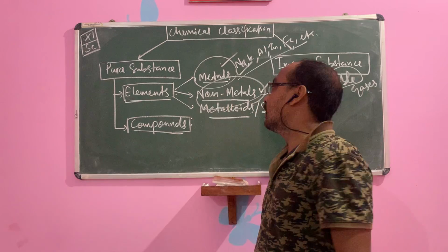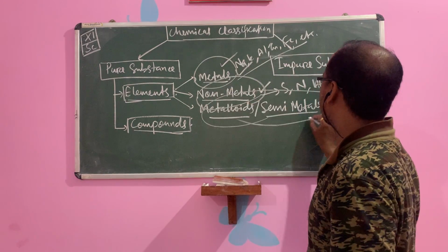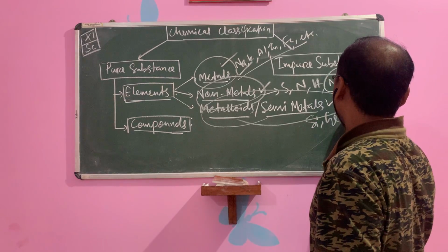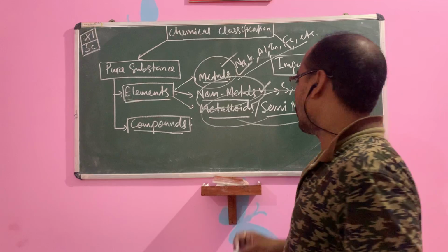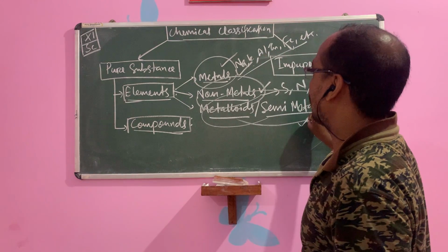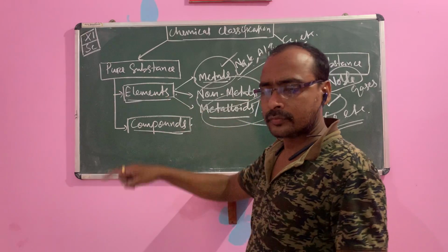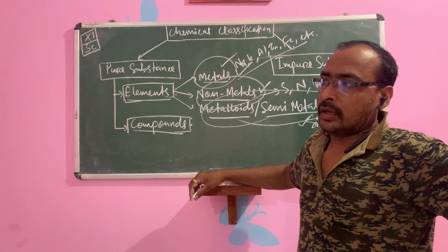All of you clear? So then metalloids, children: silicon, germanium. There are 5-6 metalloids. So metals, non-metals, metalloids, these are elements. And then compounds.